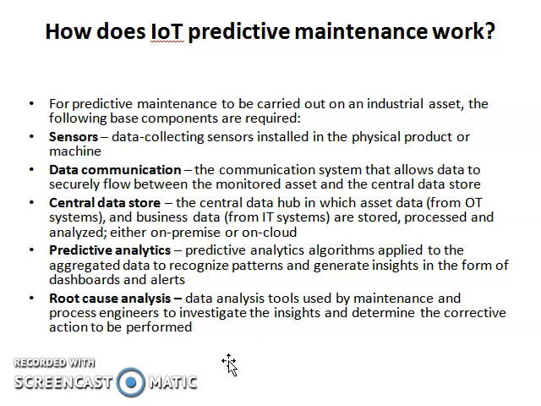And finally, root cause analysis: data analysis tools used by maintenance and process engineers to investigate the insights and determine the corrective action to be performed. In this manner, predictive maintenance works.